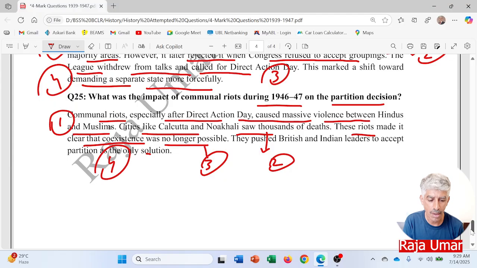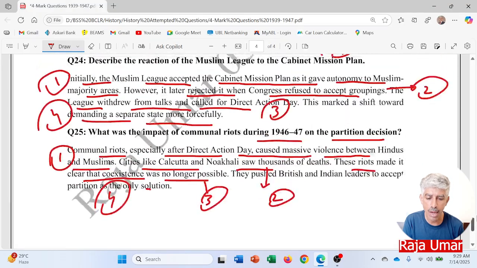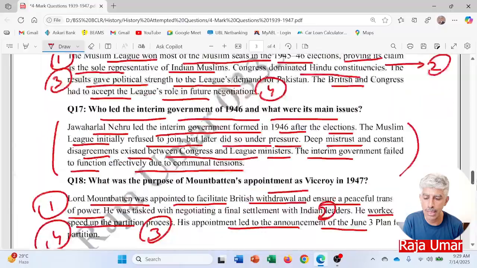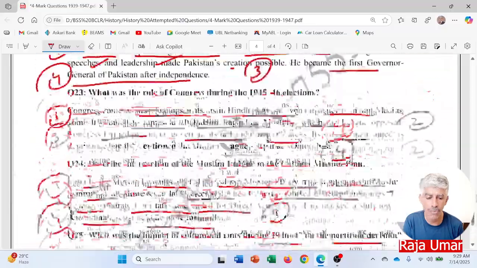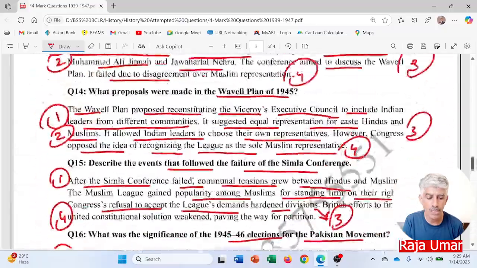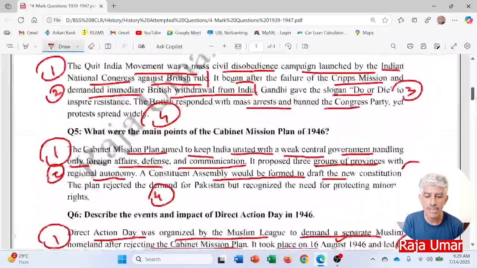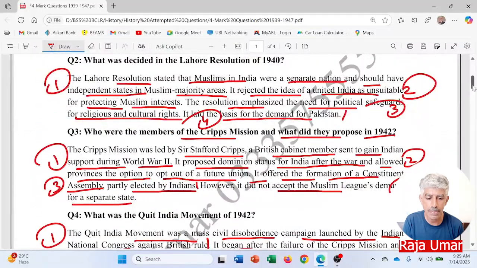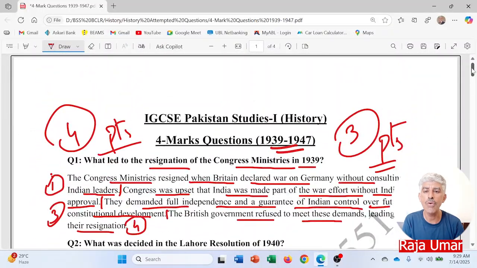Point number four. So, students, here I explained about 24, 25 questions of 4 marks, which might be coming up in your exams, whether part A of question 2, 3, 4, 5, or part A of question number 1, the compulsory one. If it comes as the compulsory question, then you are supposed to attempt it for 3 marks and you are supposed to write 3 points for that.